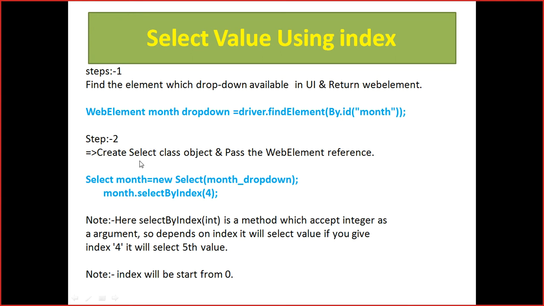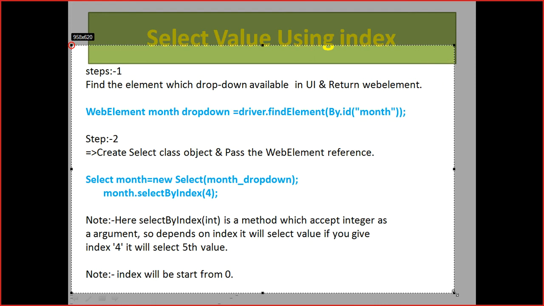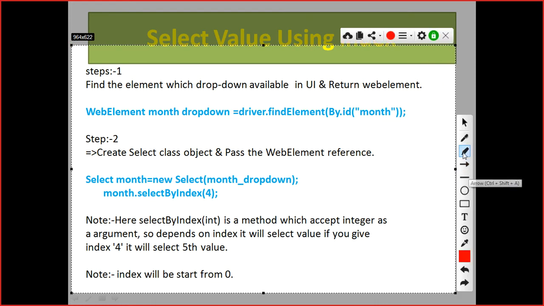In step 2, we create an object of the Select class. If you do not create it, how will you access the methods available inside the Select class? Again the question is, which type of method is it? Non-static, right? All the methods are non-static because we create an object and access the methods available inside the Select class through it.